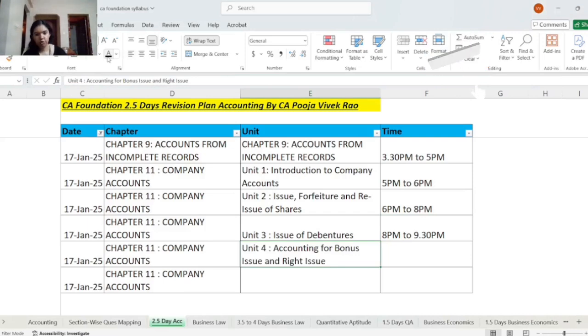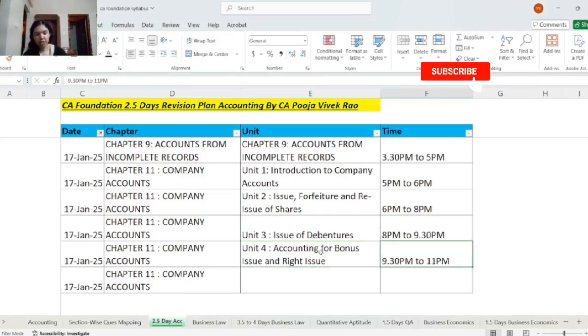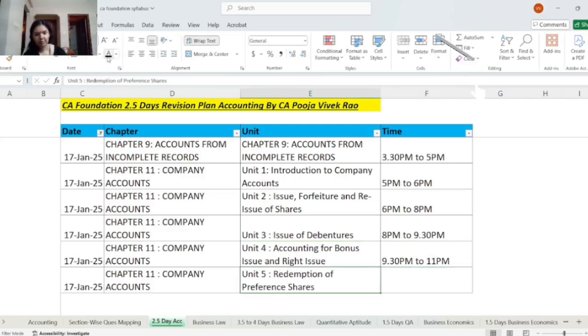Then you will be revising unit 4, issue of bonus shares and right shares. So this revision time is 9:30 p.m. to 11 p.m. And then we have unit 5, redemption of preference shares. So this you will revise from 11 p.m. to 12 a.m. So this completes 17 January also.